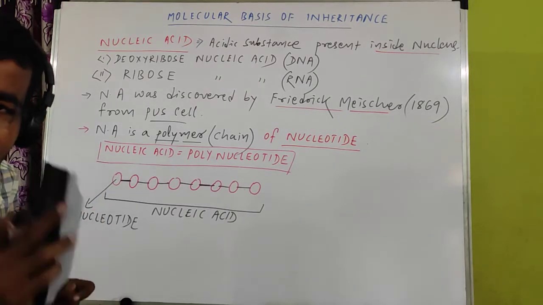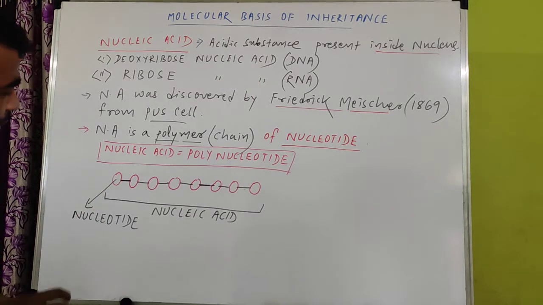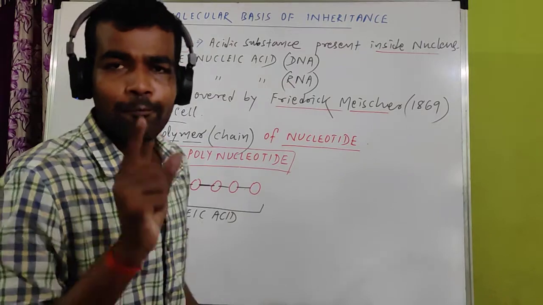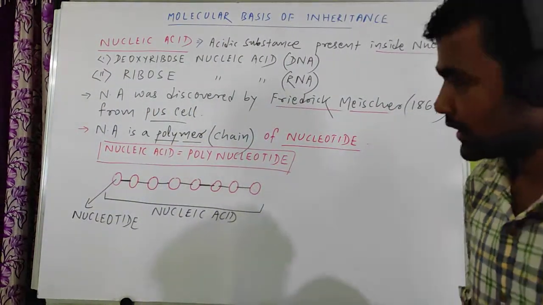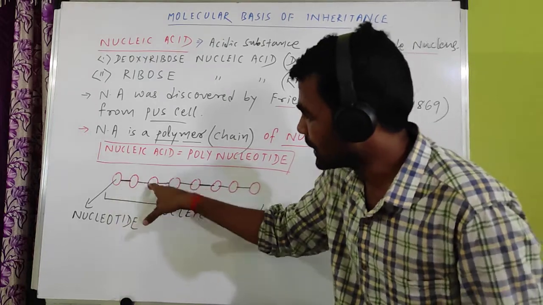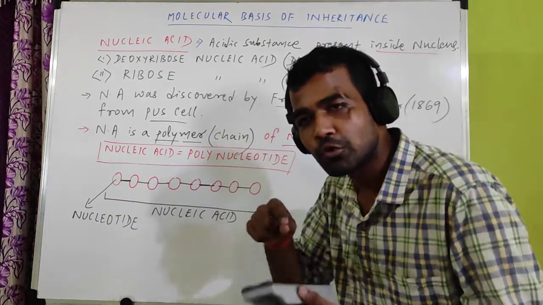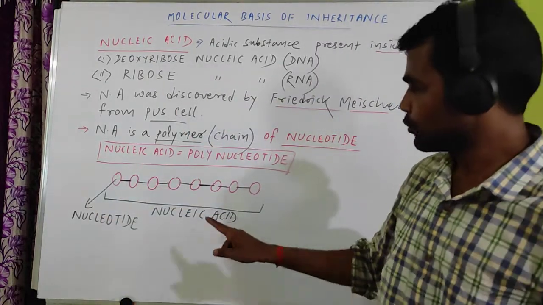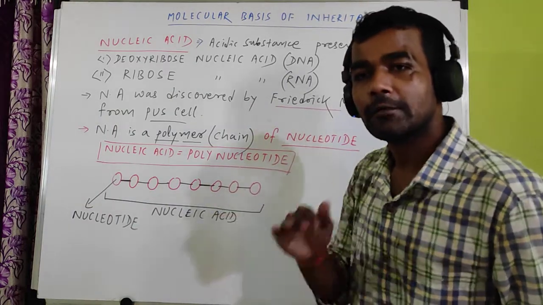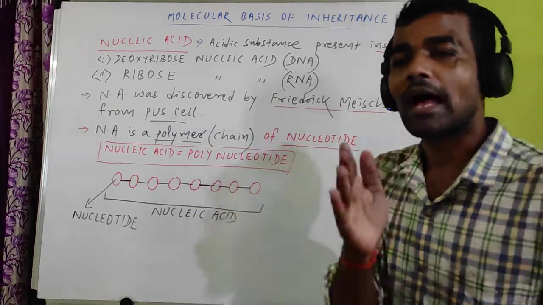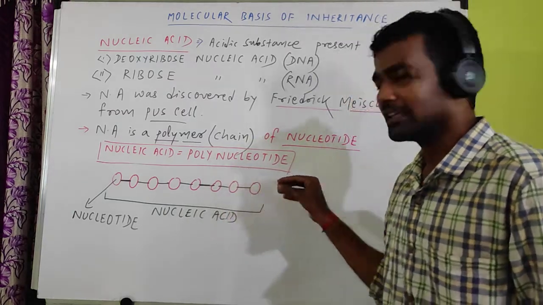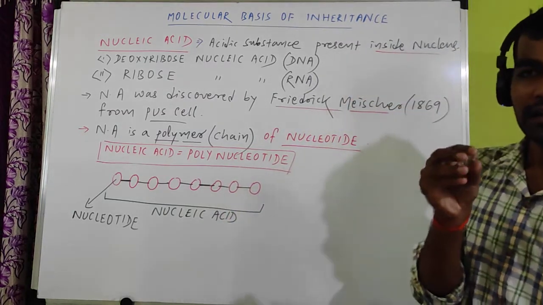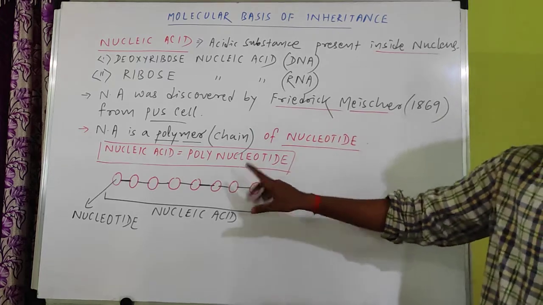From this definition, if the question comes in reverse, and you break or hydrolyze a nucleic acid, you will get each unit, each nucleotide.